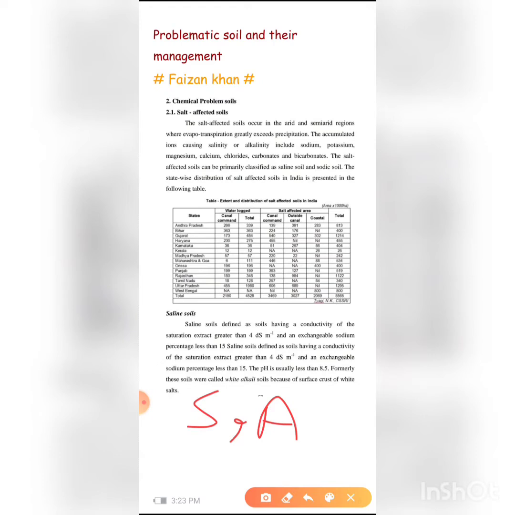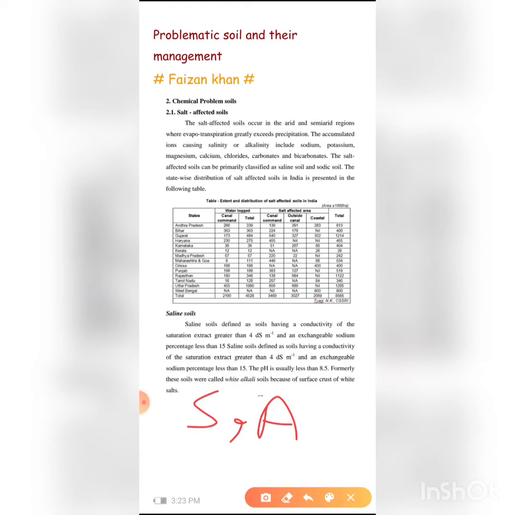So only acid materials are present on the top layer, as the bases are leached out downwards by the process of laterization. The downward movement of bases occurs due to more precipitation, and that type of soil is known as acidic soil.